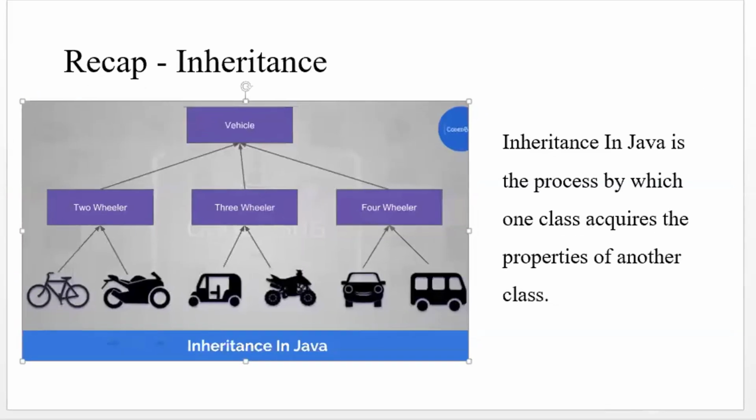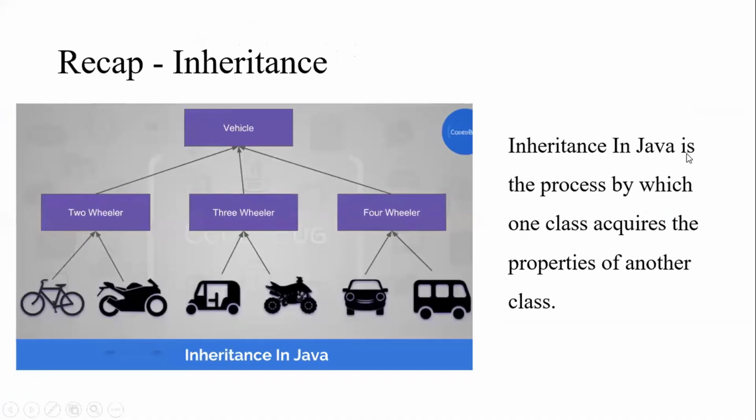Yes. So inheritance in Java is the process by which one class acquires the properties of another class, right? So here you have a diagram. There will be a class called vehicle. This two-wheeler class is inheriting the properties of a vehicle. That means whenever you want to say something is a two-wheeler, basically it should be a vehicle first, then it will have the properties of a two-wheeler, all those things, right? In similar lines, three-wheeler, four-wheeler. Once we take one example, you can easily relate how exactly these things are working.